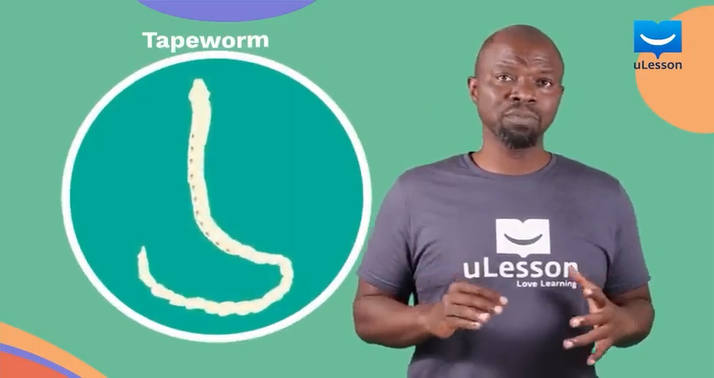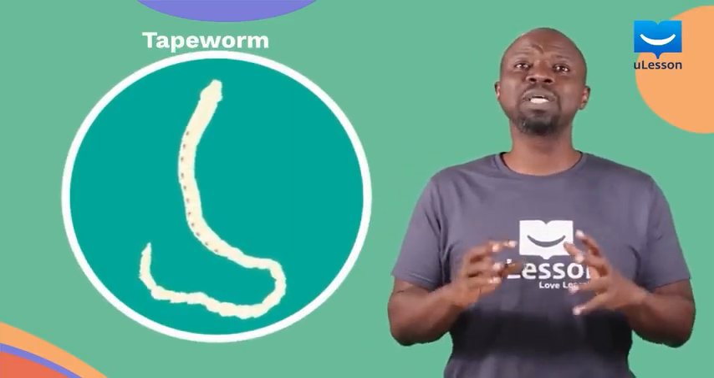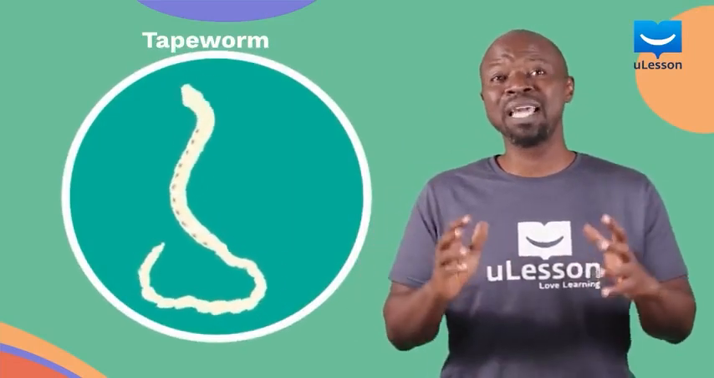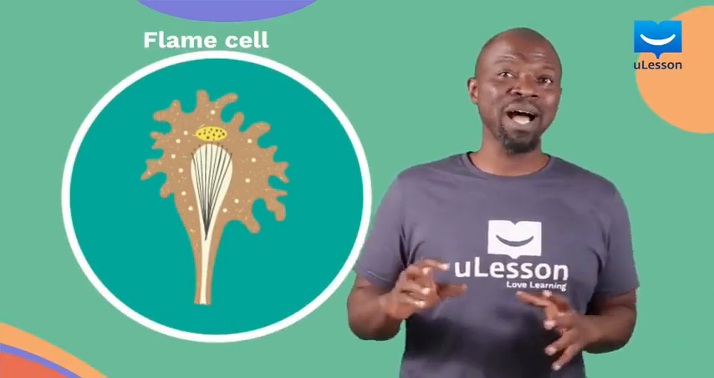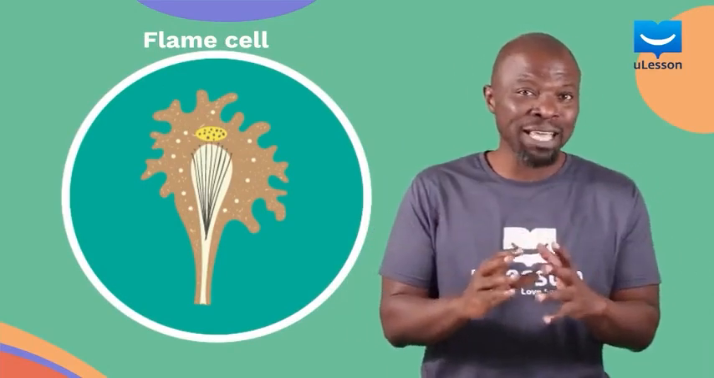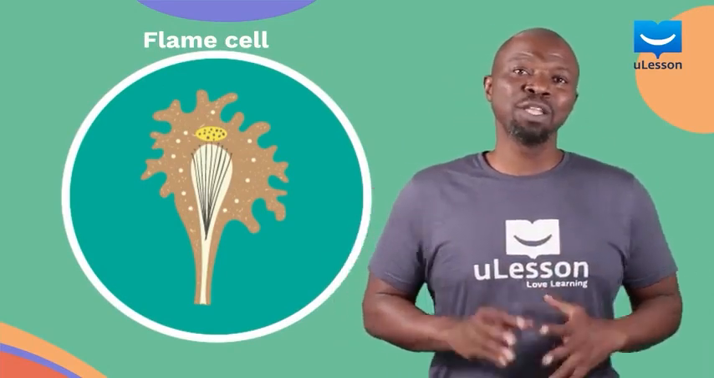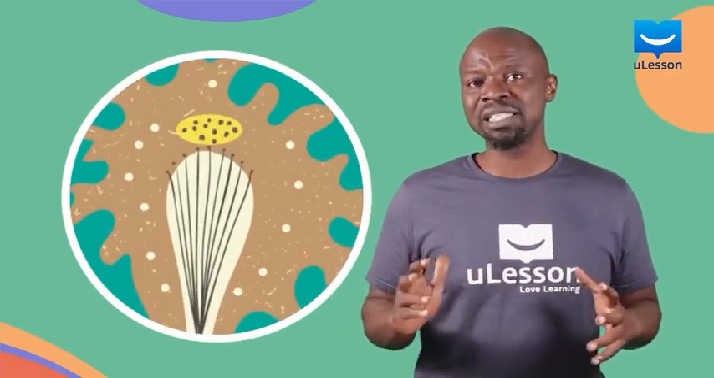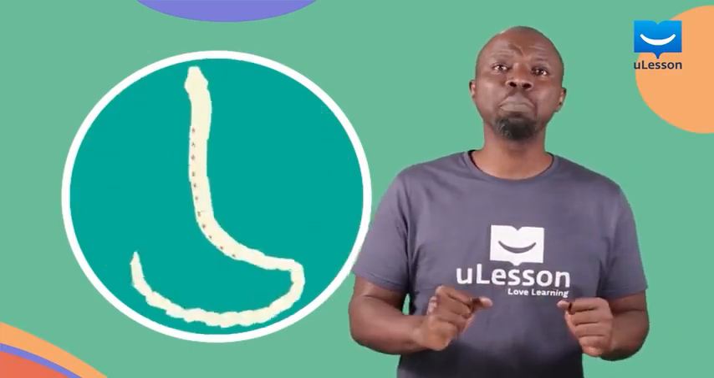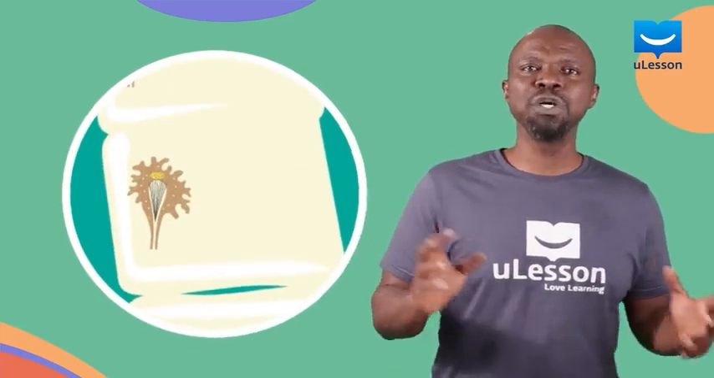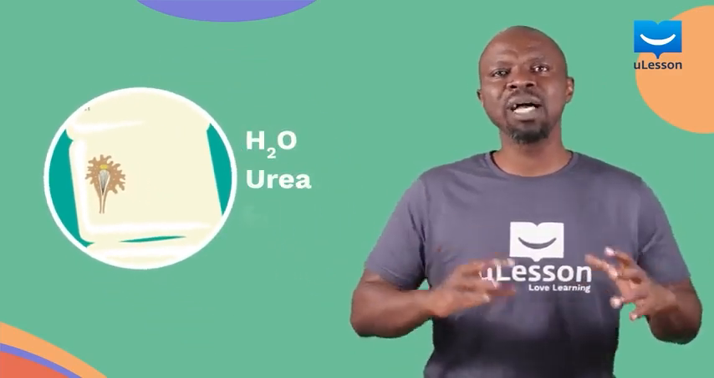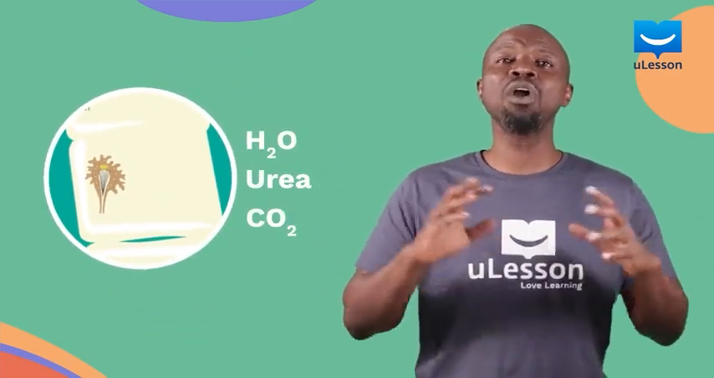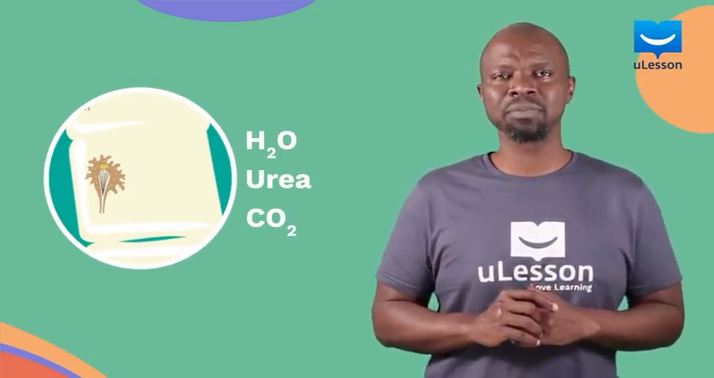In flatworms, for example, tapeworms, they use a specialized structure known as the flame cell. Now, it's not a cell that's on fire or burning up or anything, but it's called the flame cell. The flame cell of a tapeworm is a structure that looks like an extension of a sieve net, and it's found close to its body surface. It is for filtering out waste products like water and urea and carbon dioxide and other nitrogenous waste.